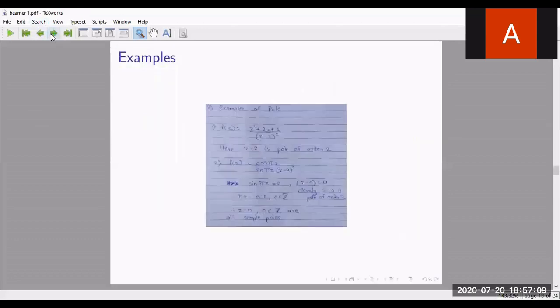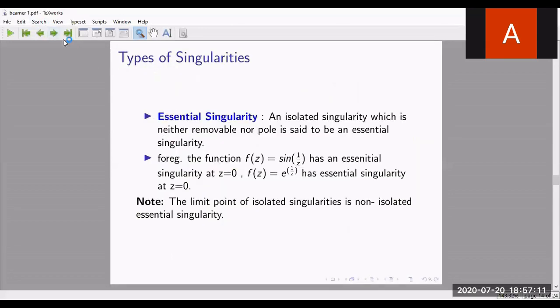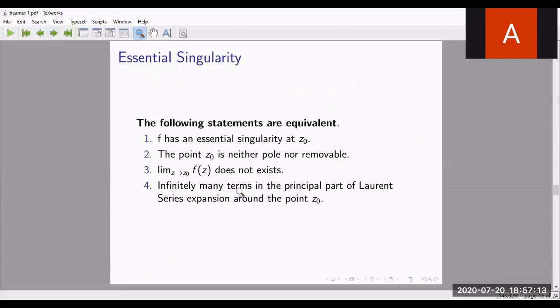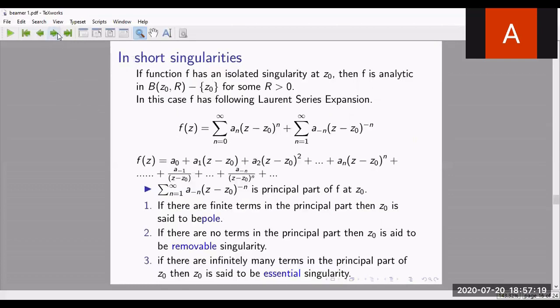And for essential singularity, what we have said is infinitely many terms in the principal part of the Laurent series expansion around z naught. If we have infinitely many terms in this principal part of the function around the point z naught, then that z naught will be an essential singularity. Here we'll see it clearly with an example.